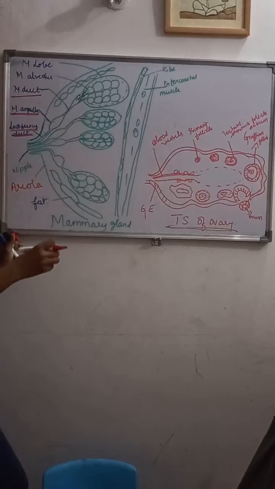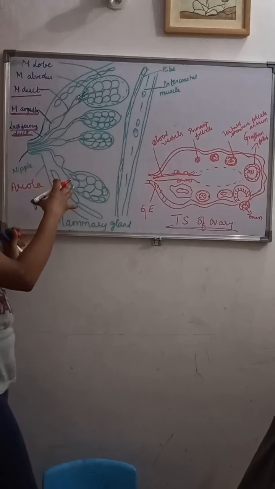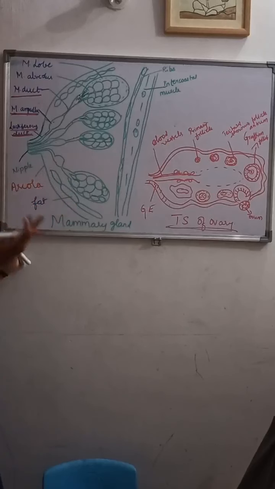That signal is given by the oxytocin hormone. So the oxytocin hormone will stimulate the release, or ejection, of the milk from the mammary gland. That means it comes out from the nipple and is sucked by the young ones. The first milk which comes from the breast is called colostrum. That means after the parturition, the first milk coming from the mammary gland is called colostrum. Have you got all those things?